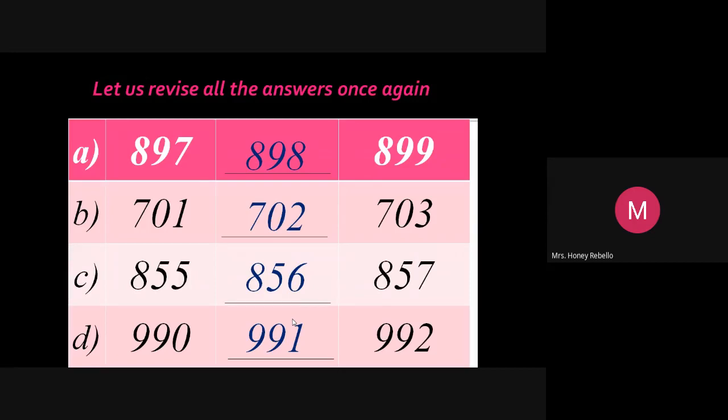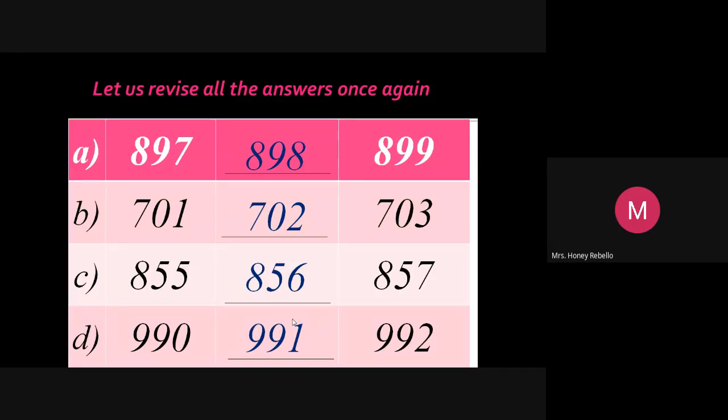897, 898, 899. Next, 701, 702, 703. Next row of numbers, 855, 856, 857.